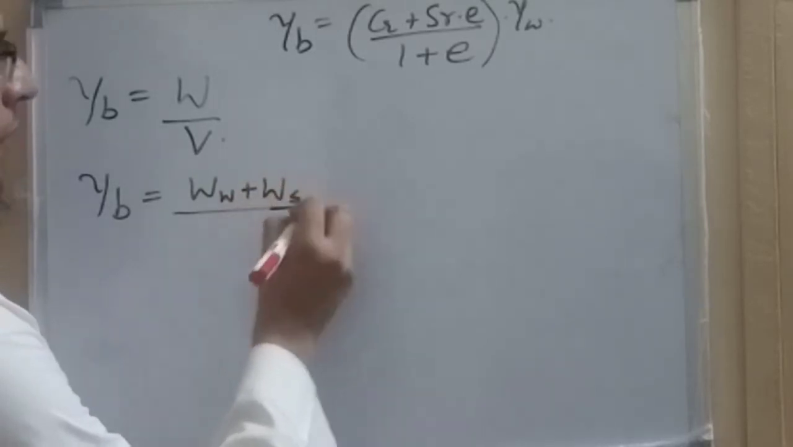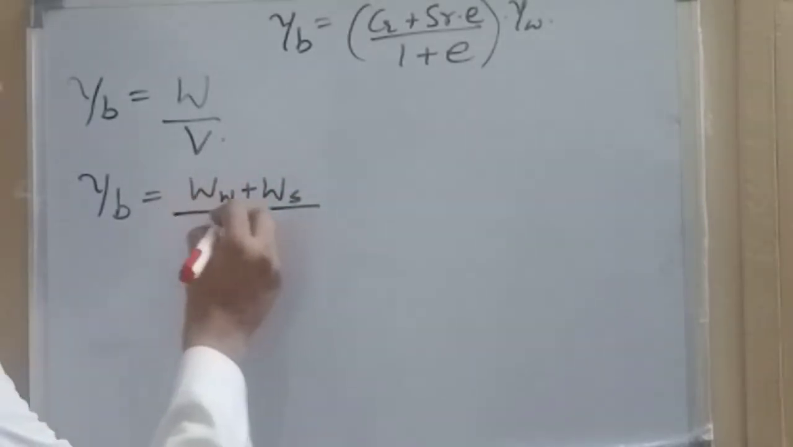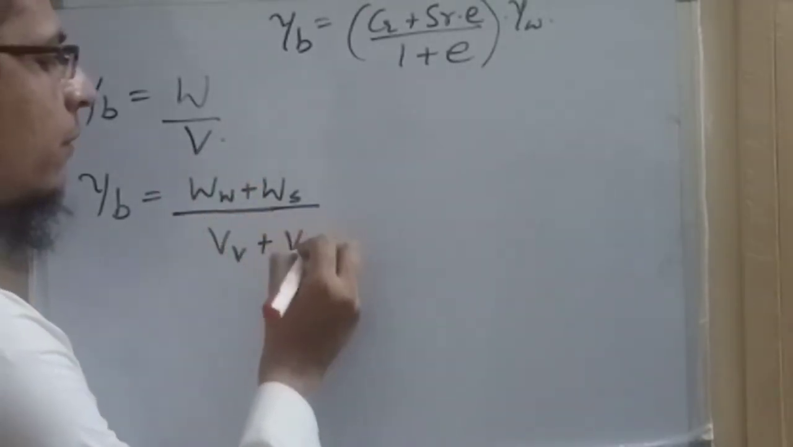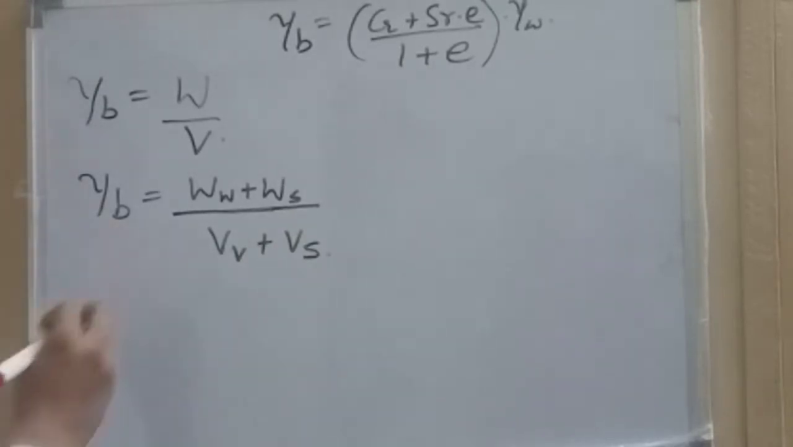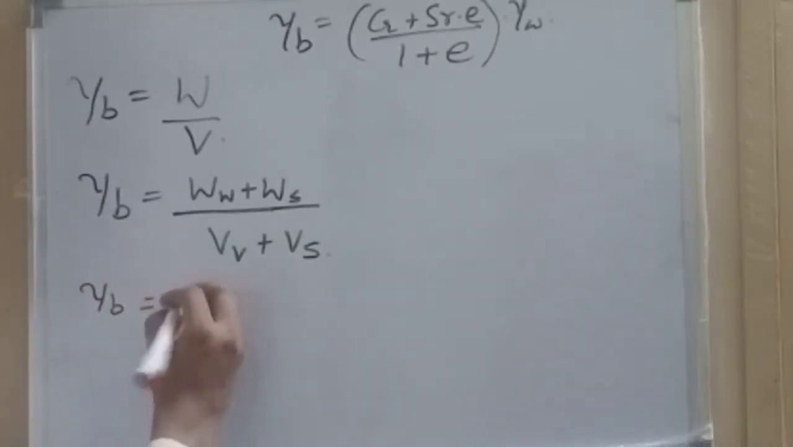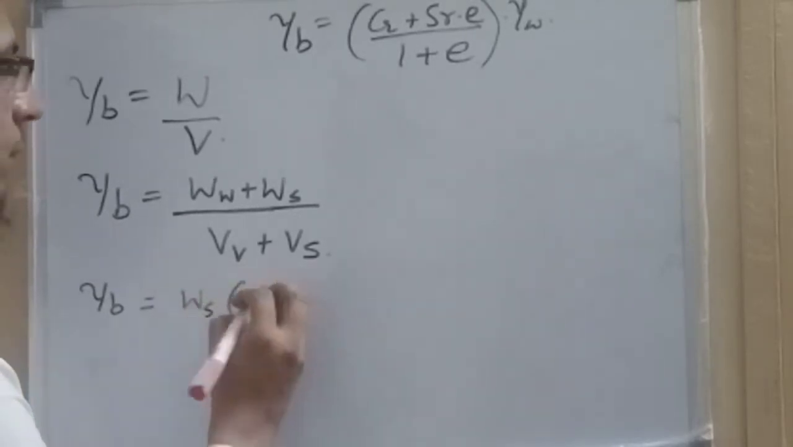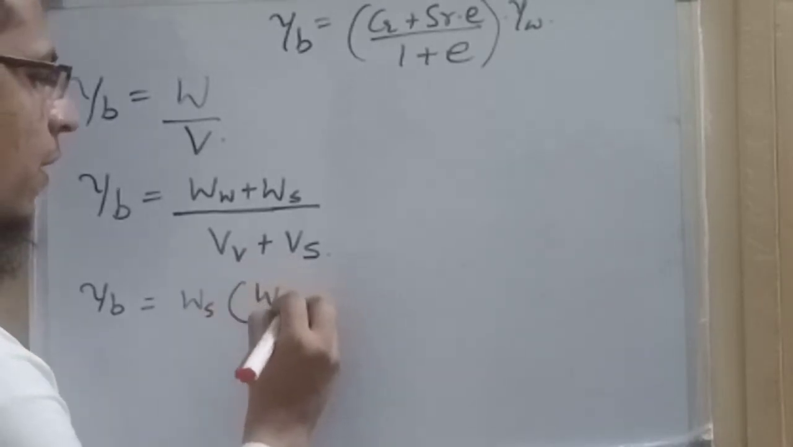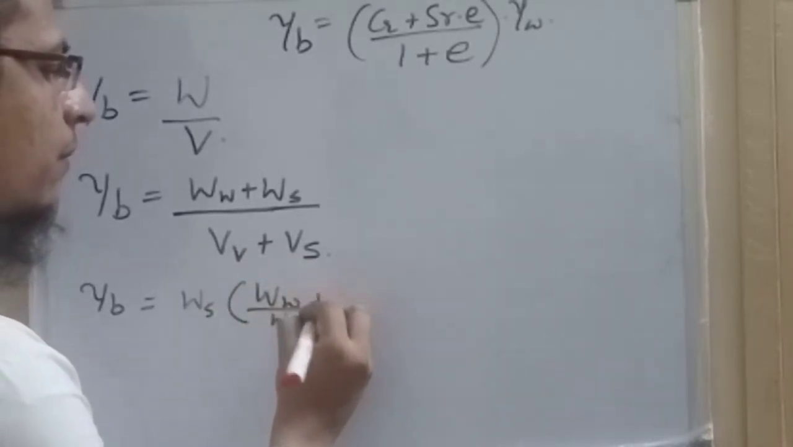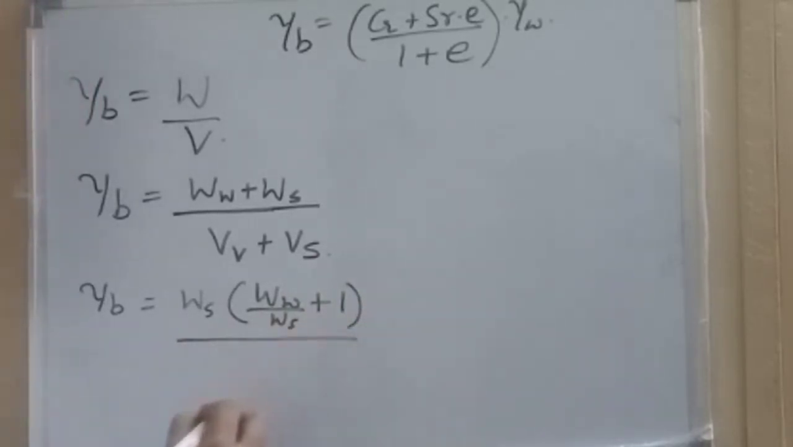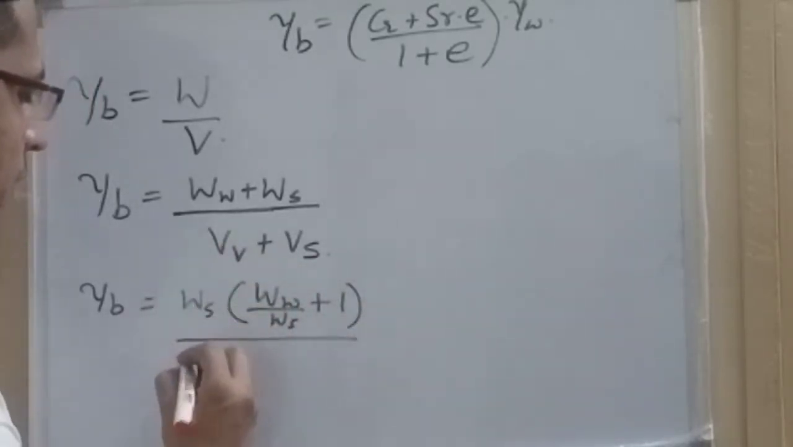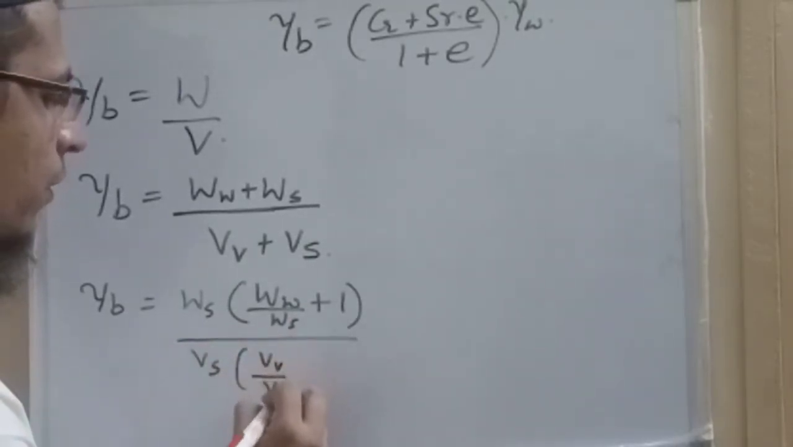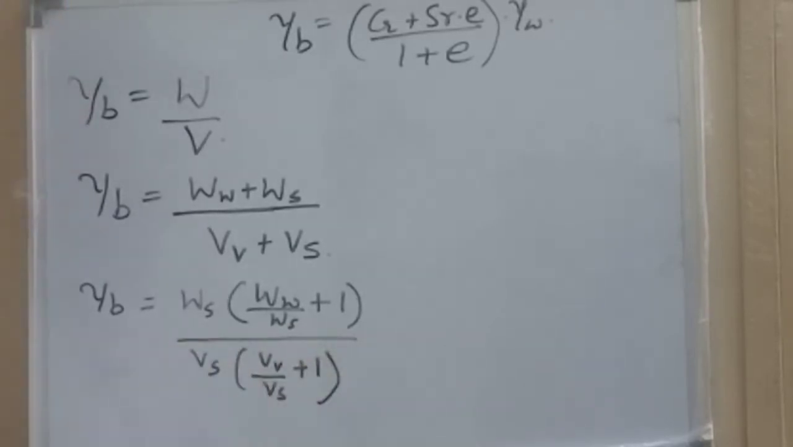In the case of soil, the total weight will be weight of water plus weight of soil, and similarly the volume of soil will be volume of void plus volume of solids. From this expression, if we take weight of solid common, we will be left with weight of water upon weight of solid plus 1. Similarly, from the denominator we take volume of solid common, so we will be left with volume of void upon volume of solid plus 1.